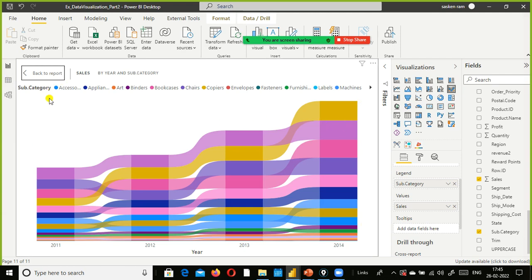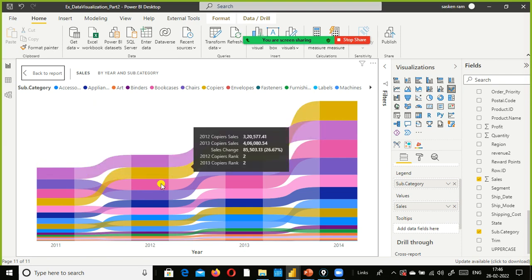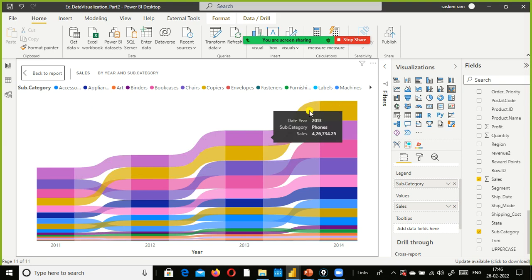Here we can see the legend. For different categories, different colors are used. This color is for accessories, this for appliances. When you look at this visual, the highest sales for each subcategory is displayed on top. The top one shows the highest sales.